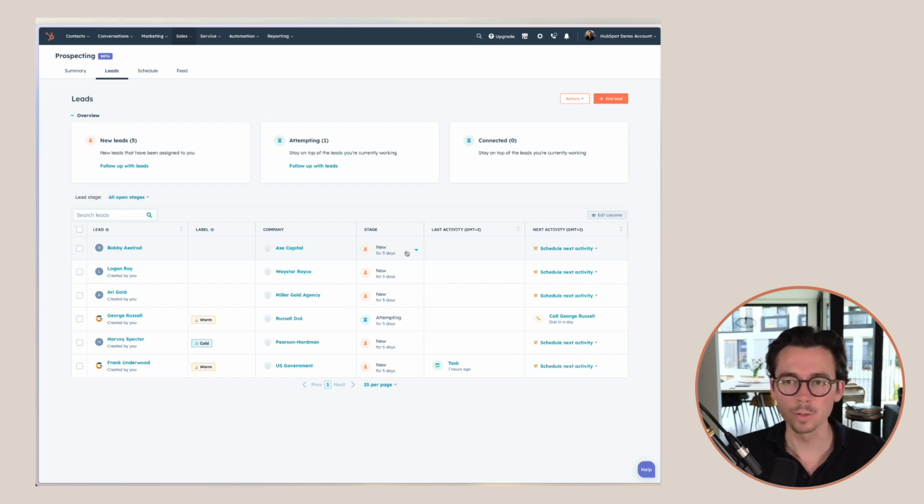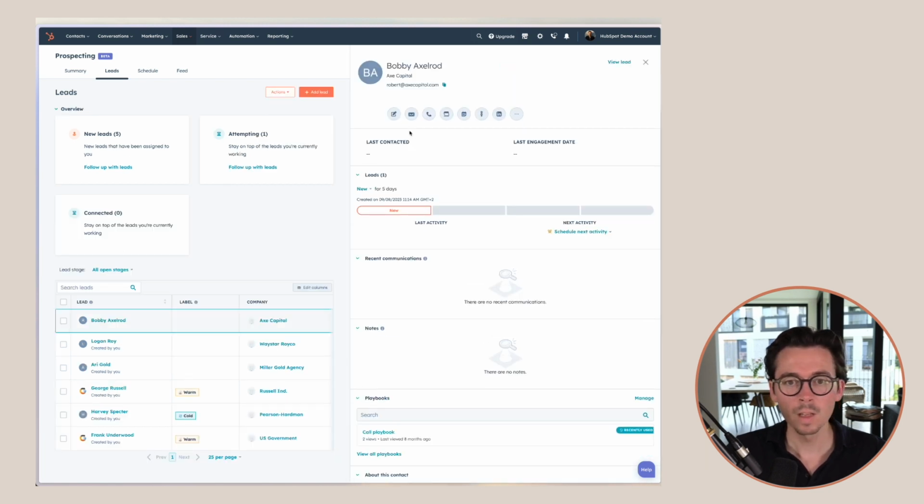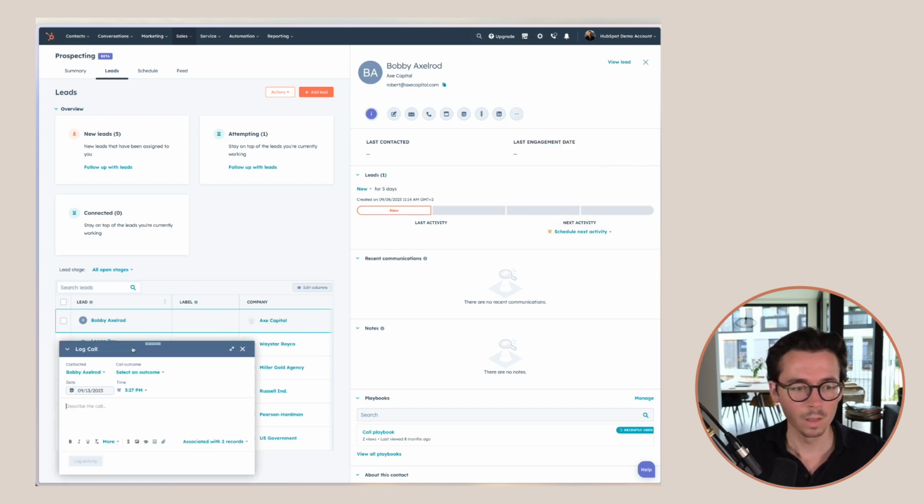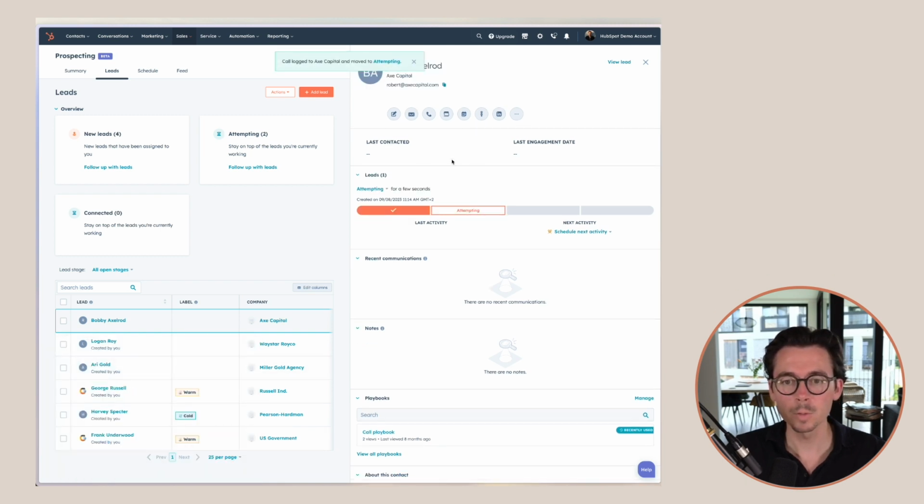We already went over the different labels that we have here, but let me show you how the stages work. Let me quickly show this first step here. We have Bobby Axelrod from X Capital. If I log a call right now, and say we left a voicemail, it was an outbound call, not available, we will log this activity. As we can see, this is now automatically moved to attempting. It's as easy as that.